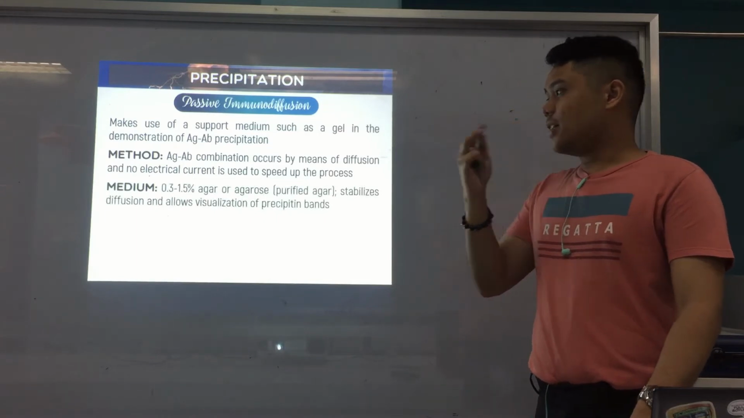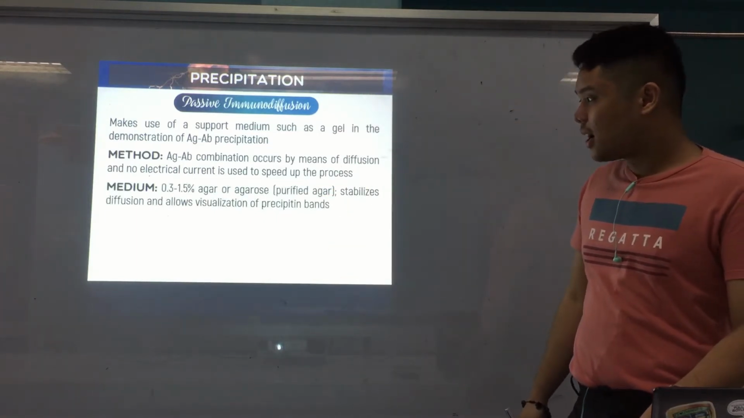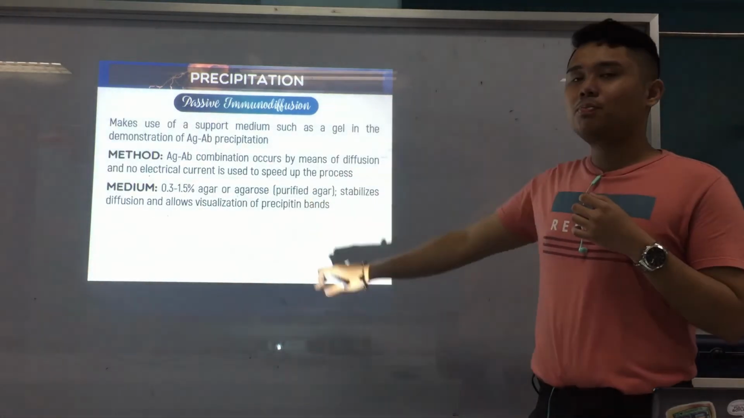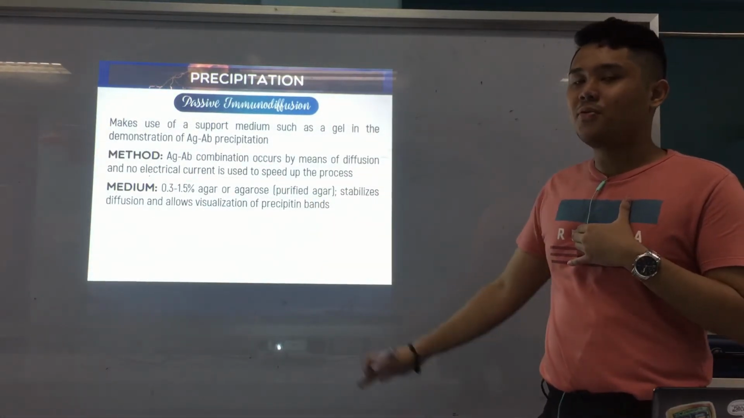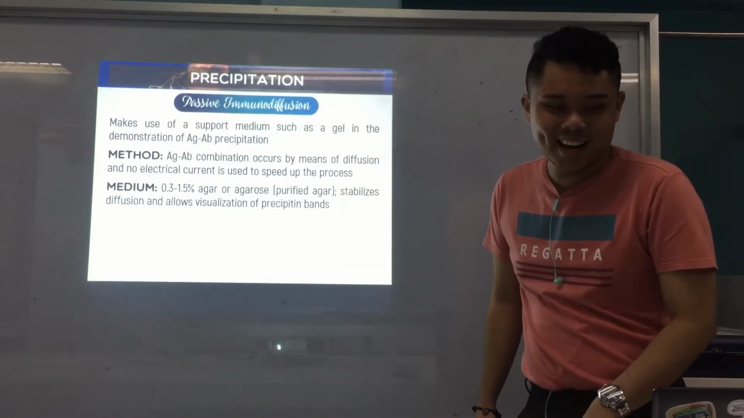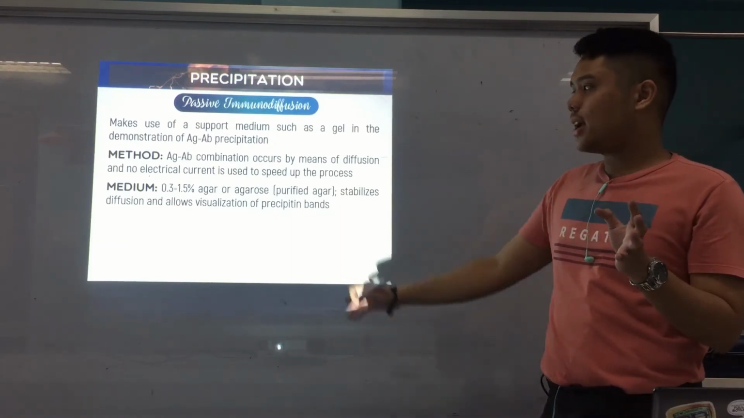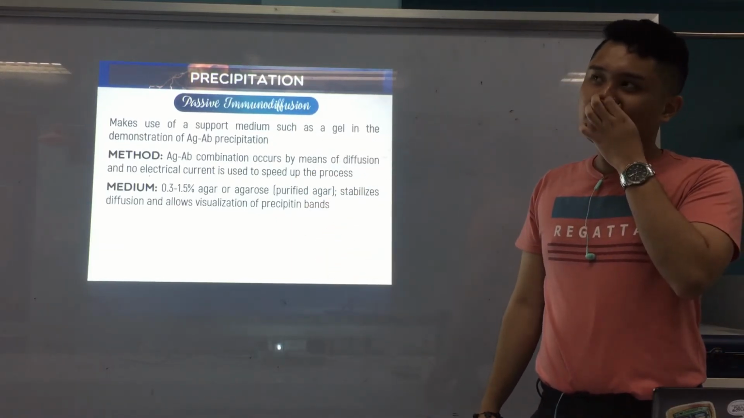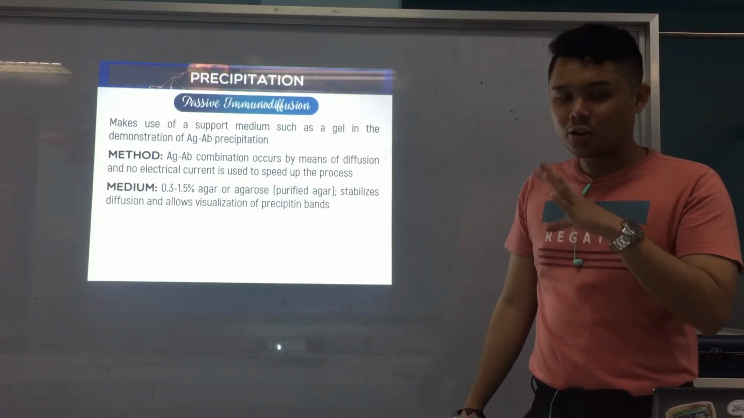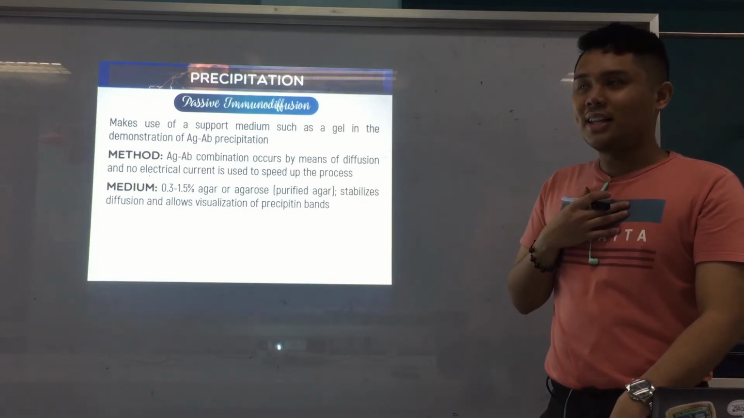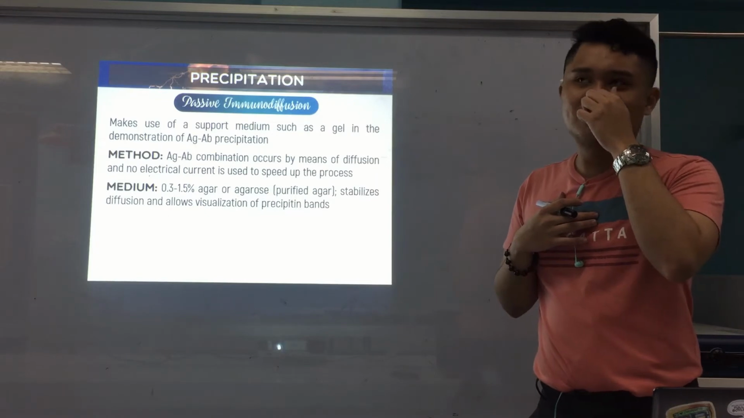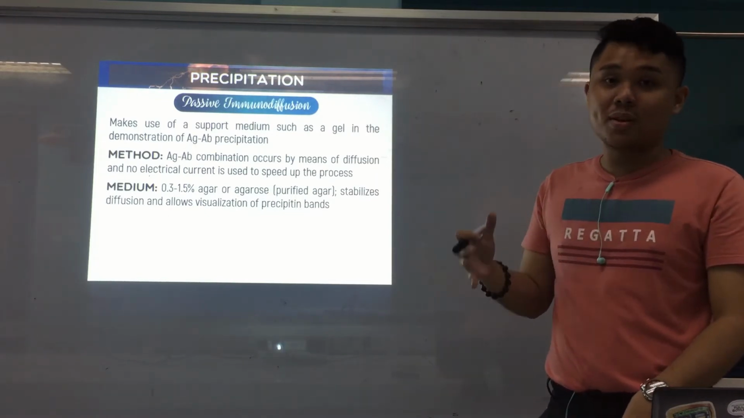All right, okay. So the medium is 0.3 to 1.5% agar or agarose, which stabilizes diffusion and allows visualization of precipitant bands. Now I haven't asked if it's the same as the one used for culture media in bacteriology, but I'm pretty much sure it's not. I think this is a different agar. I think maybe nutrient agar could work, but I haven't asked or searched what agar that is. I'll try to read on it. But I'm pretty sure it's not the one used for culturing bacteria, because it could interfere with the test.